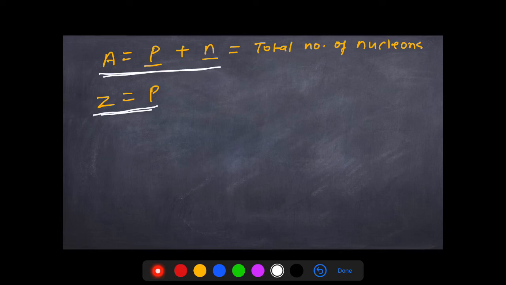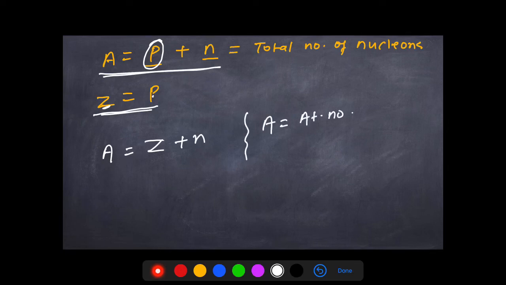Now, if you look at these two equations, A equals proton plus neutron and G equals protons. So, can I just substitute G for P, the total number of protons in an atom? So, we can write A equals G plus N, or atomic mass equals atomic number plus number of neutrons. We can say that, right?